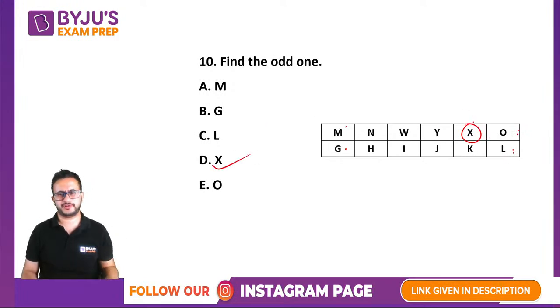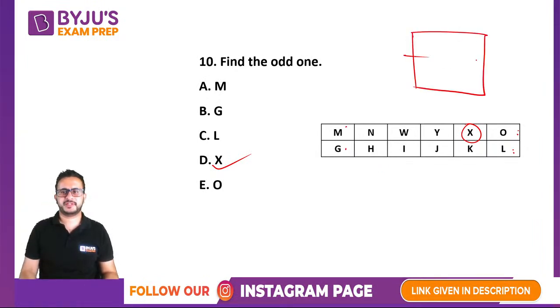ठीक है, तो generally odd one out में ऐसे ही देते हैं. In rectangular also, like sometimes they might have square arrangement. ठीक है, उसमें they say that 4 people sitting this side, 4 people sitting at corners. So odd one out generally उनका यही logic रहता है कि either all of them are at the corner or all of them at the center. Similarly यहाँ पे remaining 4 are at the corners. This is in the center.